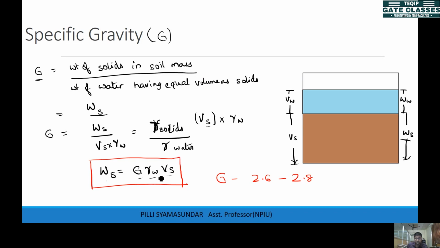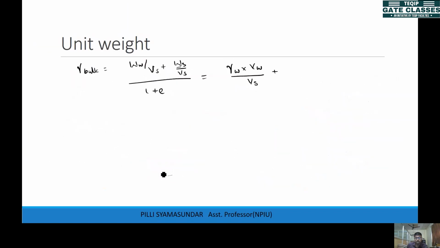I'll use the same expression here. So weight of solids is G gamma W volume of solids, and here we have volume of solids over 1 plus E, right? So I can take out gamma W from these two expressions,